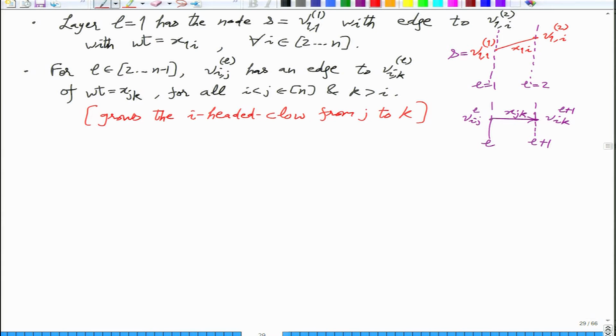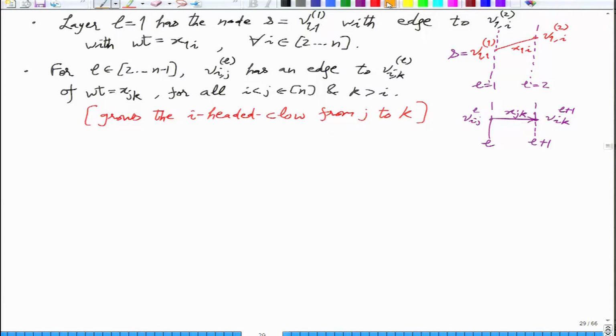In the graph, what we are doing is we are actually walking in a closed walk, from layer L to L plus 1. For L, VijL has an edge to VIk. Right, yes, that is true. That is what we have in the picture.